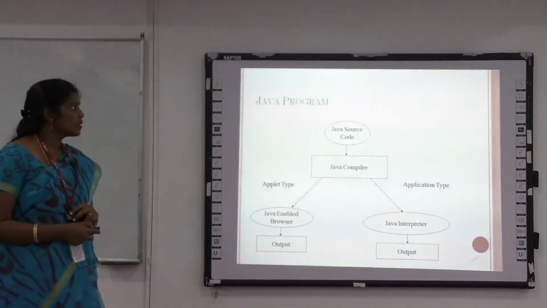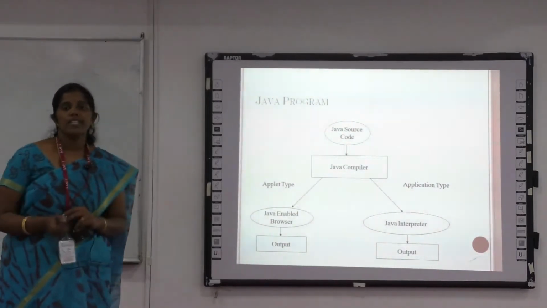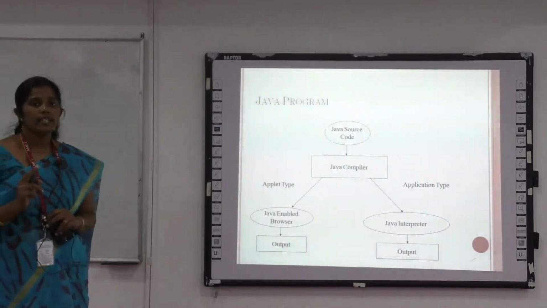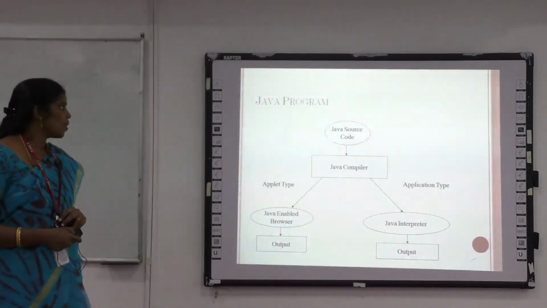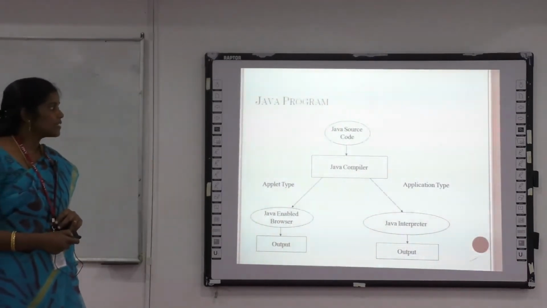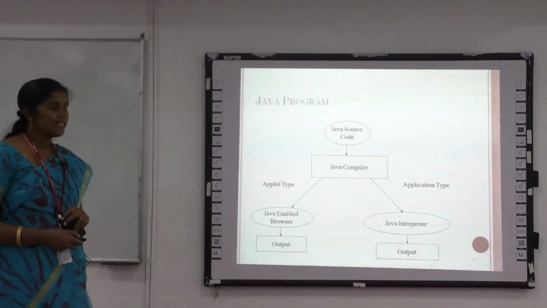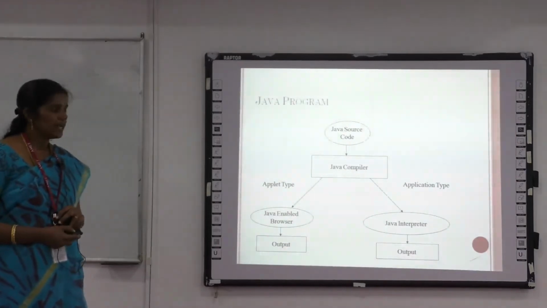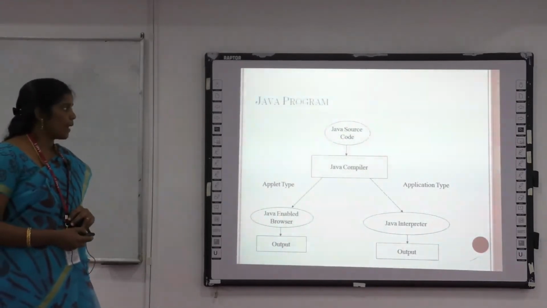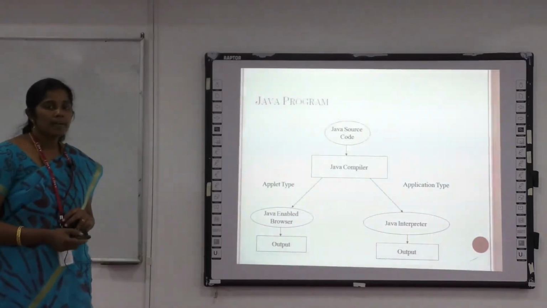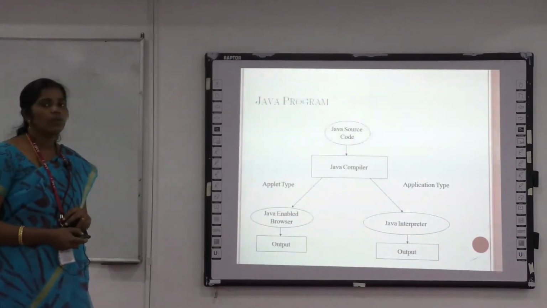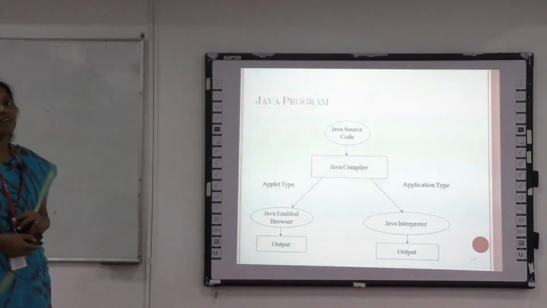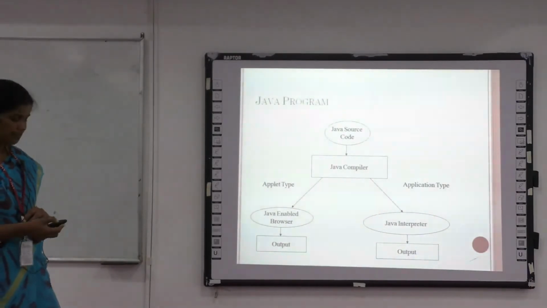Once we write the source code, the Java compiler uses the JVM, the Java Virtual Machine, to compile the code. It takes two categories: whether it's an application type or an applet type. If it is an application type, it uses the Java interpreter. In the Java compiler, the source code is compiled to bytecode. Once it's compiled into bytecode, the Java interpreter converts the bytecode into machine code. Once that's done, it executes and gives the output. If it is an applet type, it uses a Java-enabled browser to get the output.